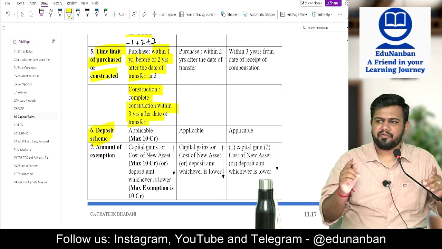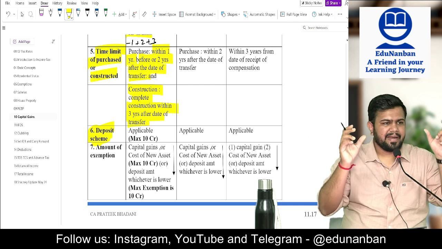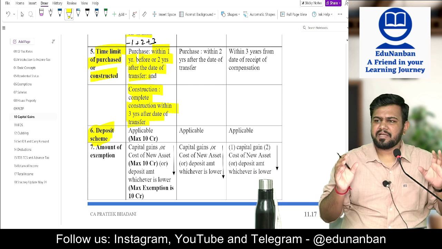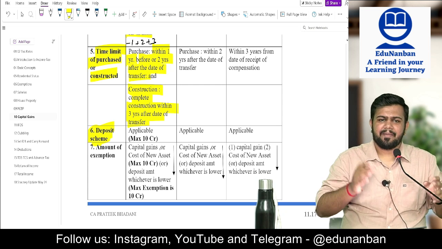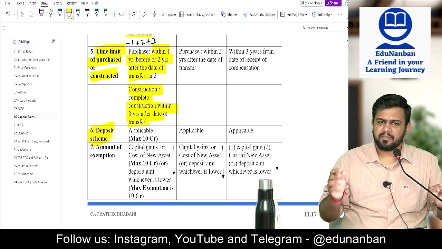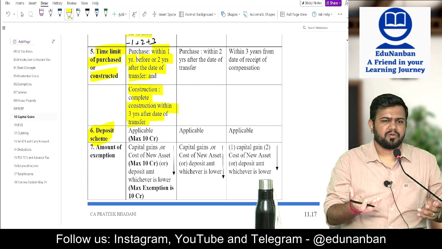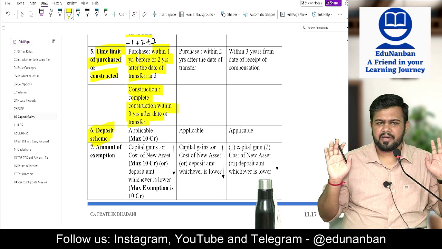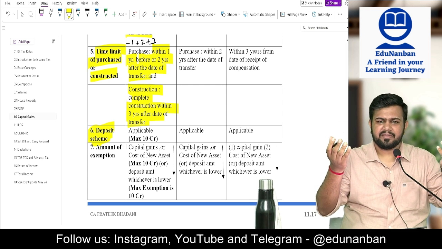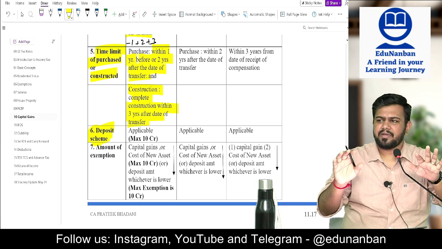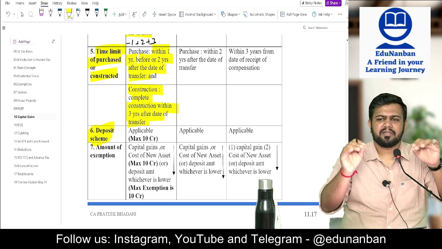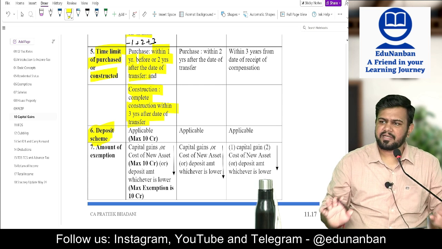The government will know if you are depositing the entire capital gain amount in a deposit scheme. This deposit scheme is called CGAS, Capital Gain Account Scheme. It is nothing but a special bank account. In this bank account you should deposit the entire capital gain, and then you should tell the government while filing the return that I have deposited this money. This money I am going to use only for buying or constructing the house within 2 or 3 years, as the case may be.